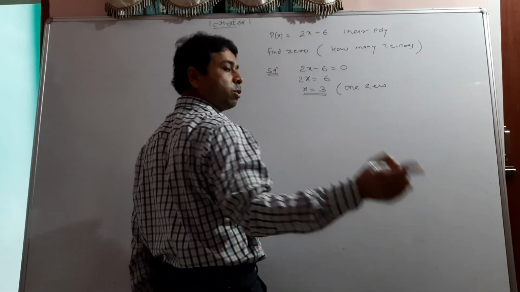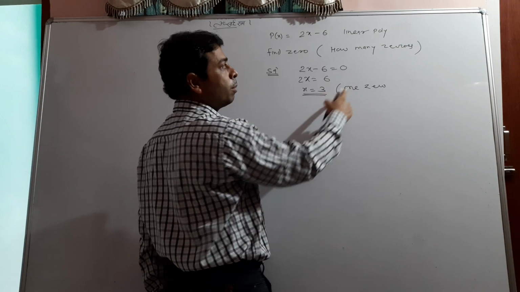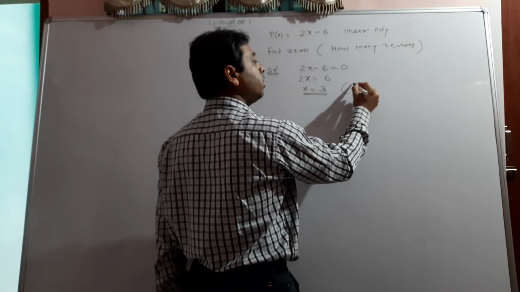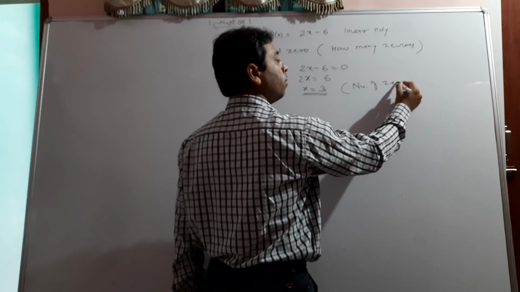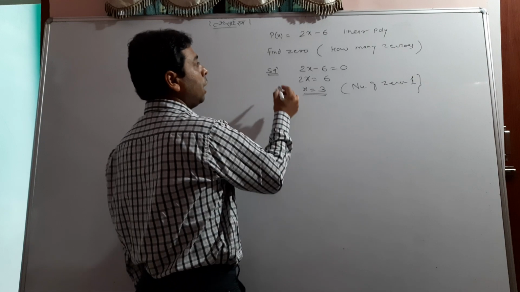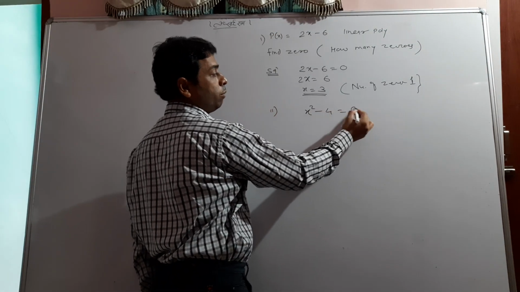Number of zeros is 1. This is a single answer. So the number of zeros is 1. Okay student, we have got the number of zeros as 1. Now let me write the second question, which seems very easy for you right now.